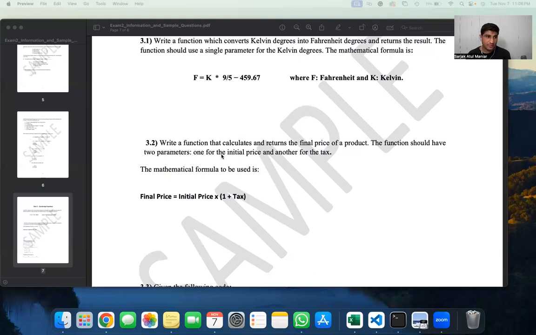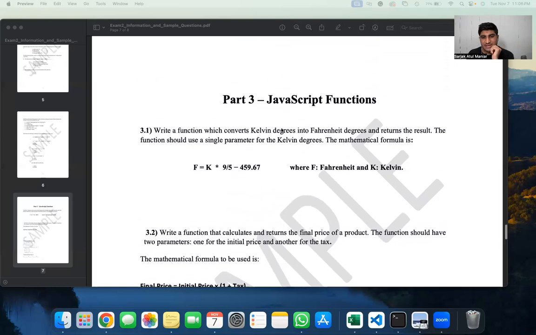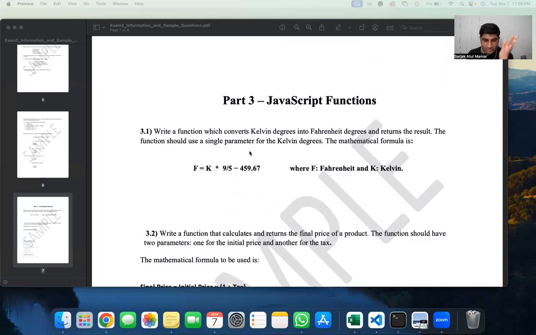You've got to check if the number is odd, you will not take it into consideration, and you are going to print only the numbers which are the even numbers, right? So this is the application of for loops, and this was just the basic revision of arrays, loops, and functions